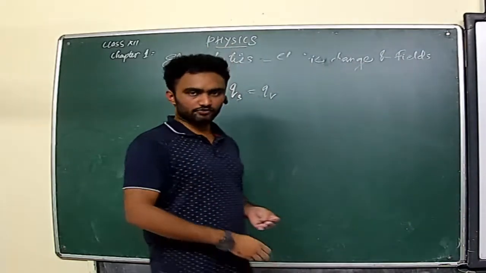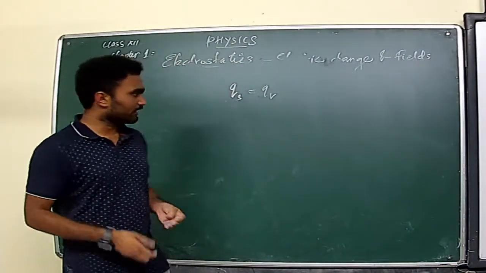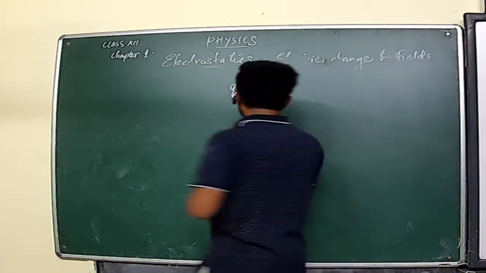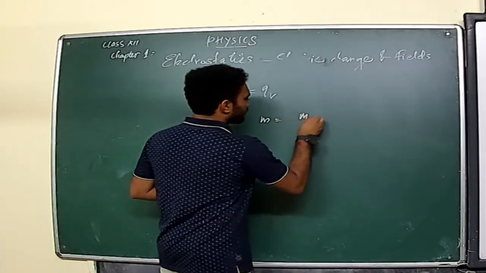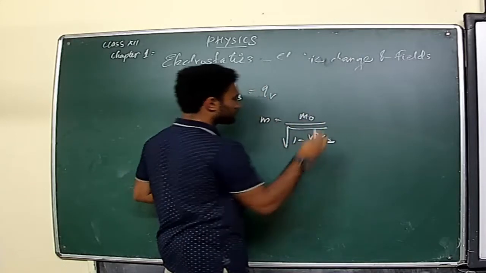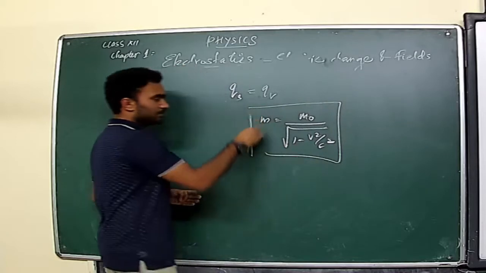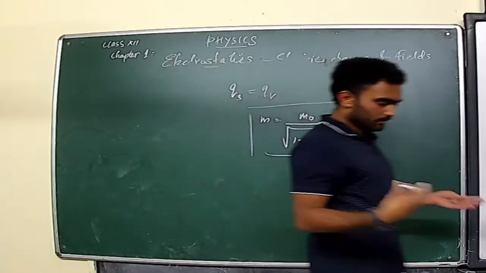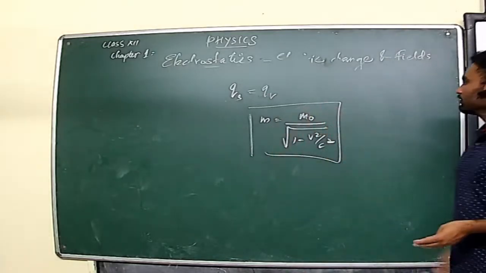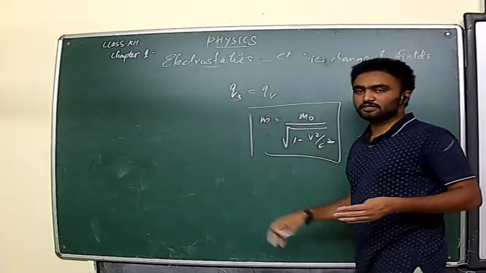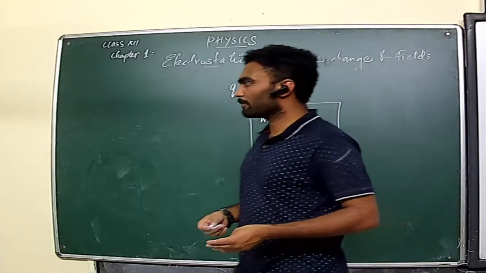But in the case of mass, it is not like that. Mass is a variant, isn't it? Mass will vary as m0 divided by square root of 1 minus v square by c square. So you can see the mass will vary. If the velocity is increased, the value of mass will change. So mass is a variant one, whereas charge is an invariant one. So those are the properties of electric charges.